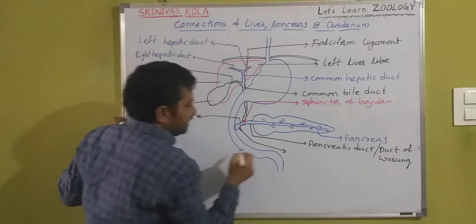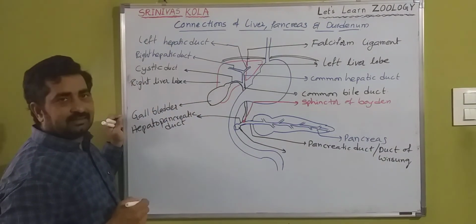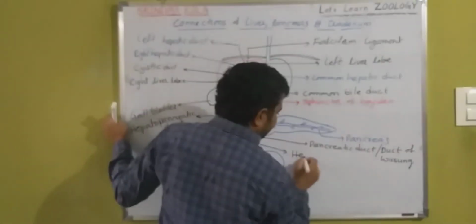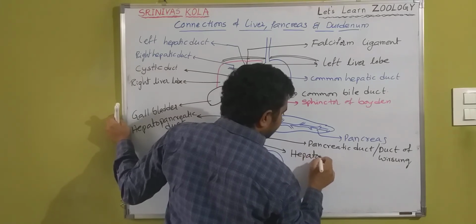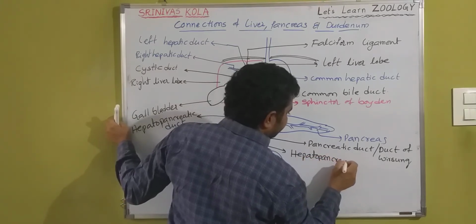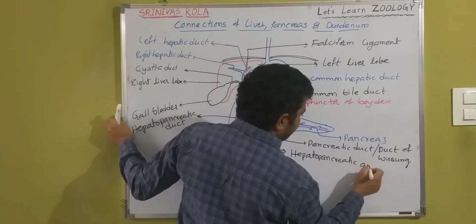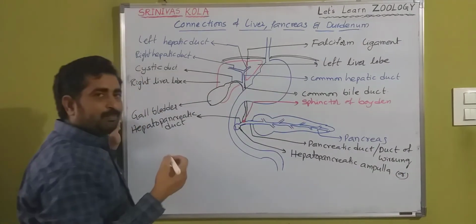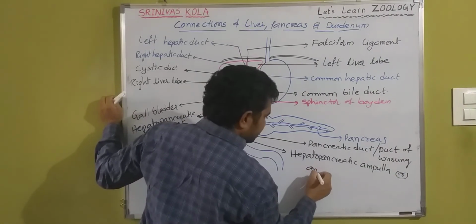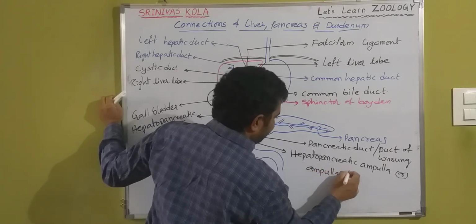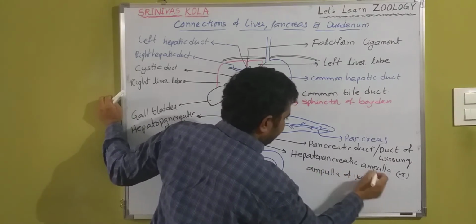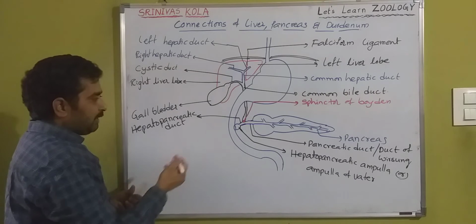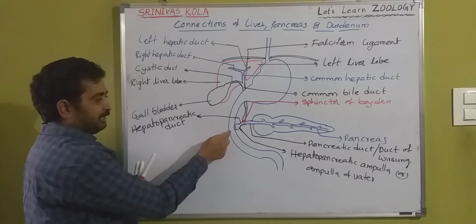So that is called the hepatopancreatic ampulla, or otherwise known as the ampulla of Vater. Ampulla of Vater, we say. Okay? Here there is a sphincter where the hepatopancreatic duct opens into the duodenum.